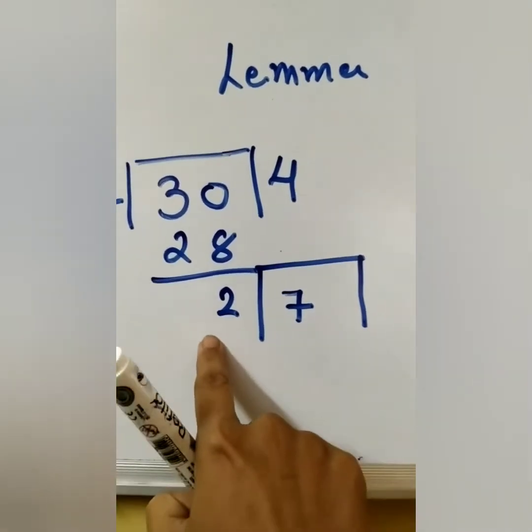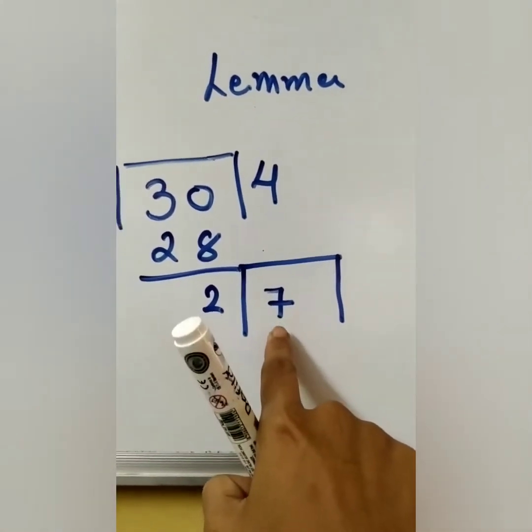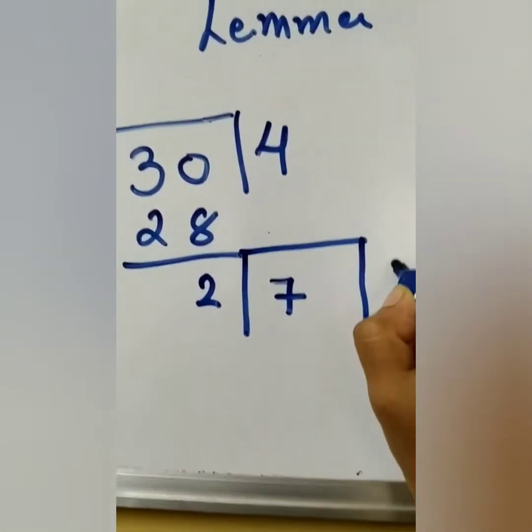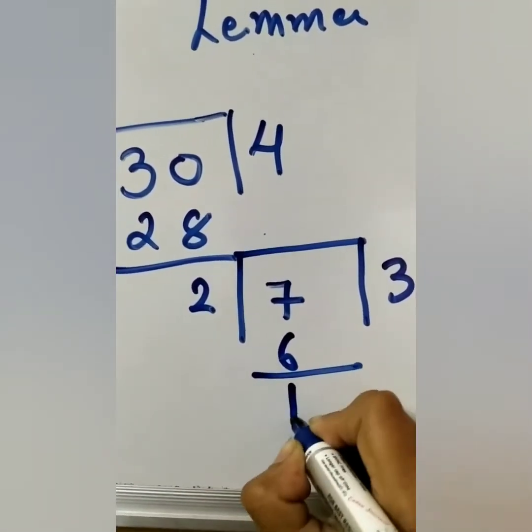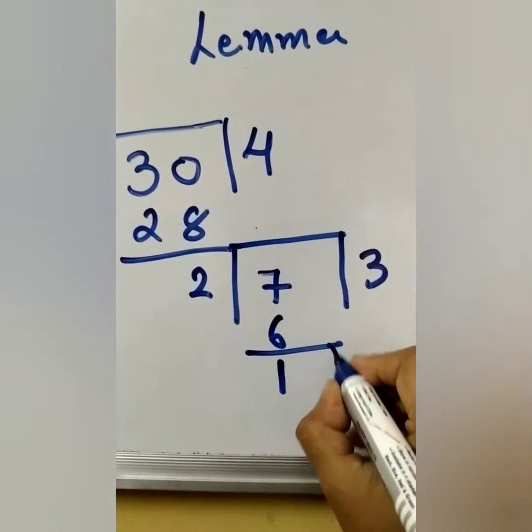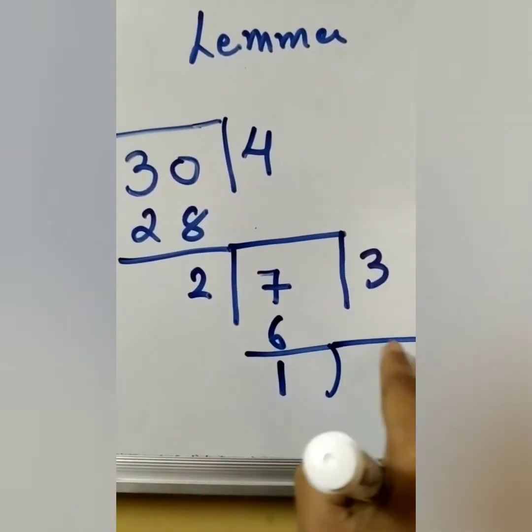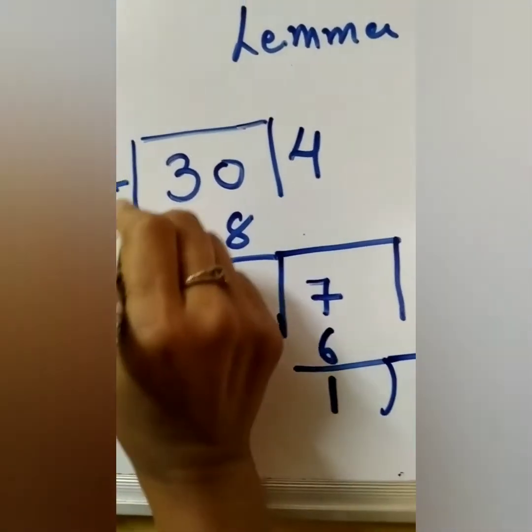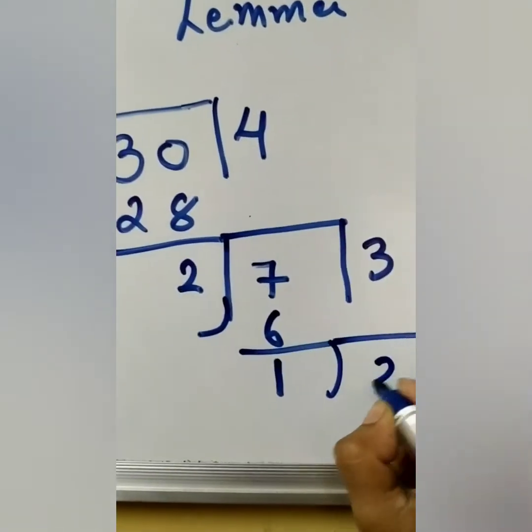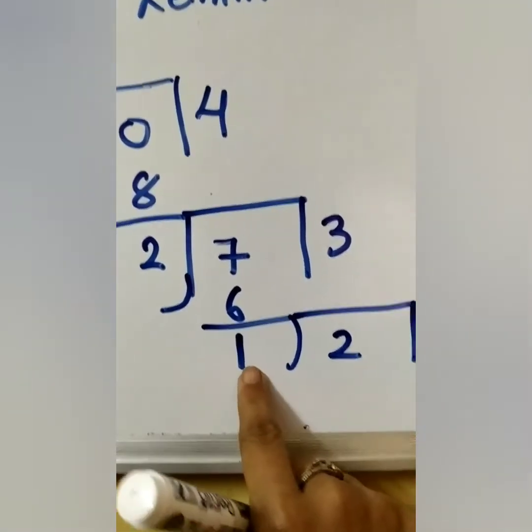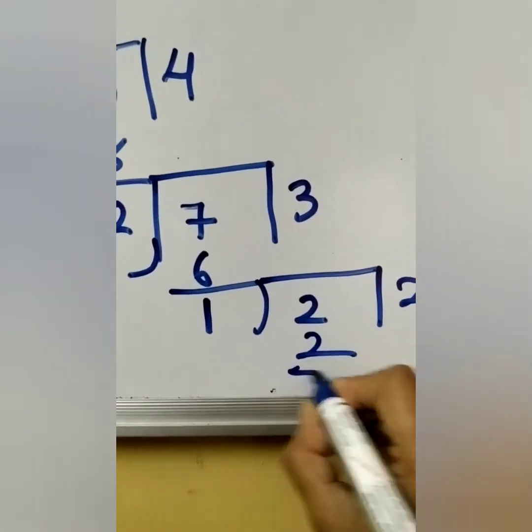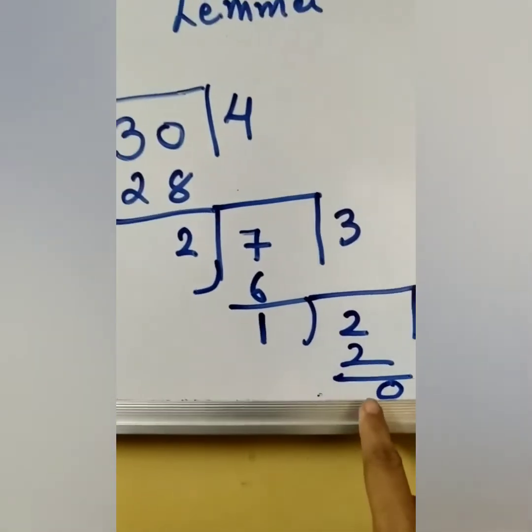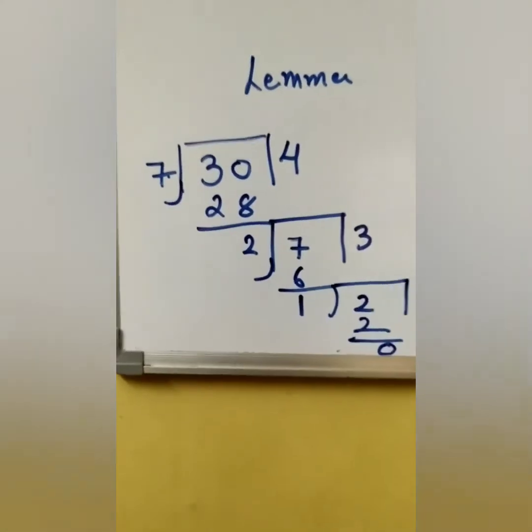In the table of 2, when 7 comes or the nearby value of 7 comes, here a remainder will be there. Now we will take that 2 inside. In the table of 1, 2 ones are 2 and our remainder should be 0. So here we did the process.